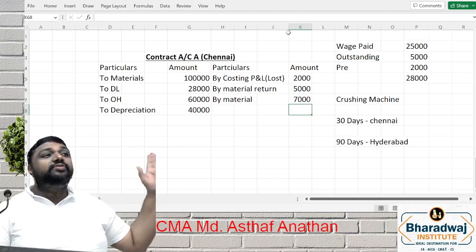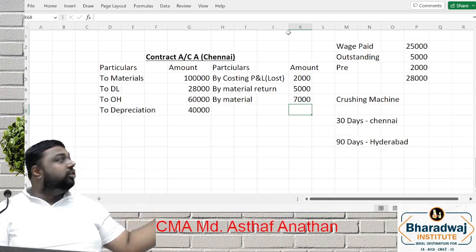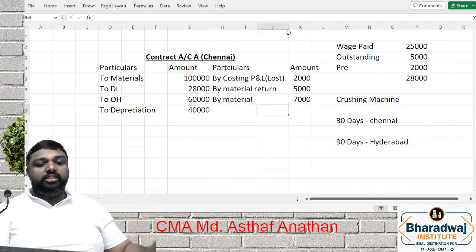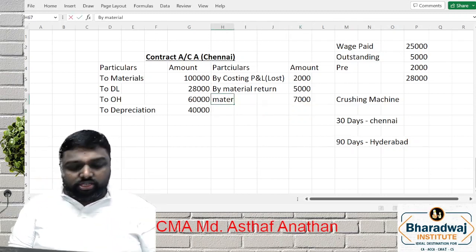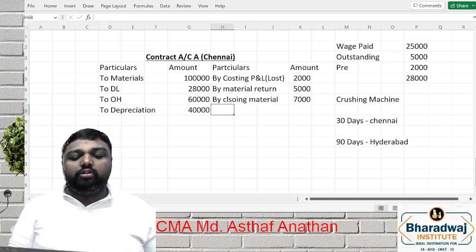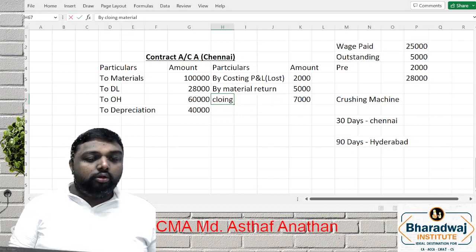So debit side is full of expenses. Credit side, any abnormal item we have to reverse. Material return we have to adjust. Then closing. This material is nothing but closing material. Here there is no strict rule of accounts that you have to treat proper name and all. You can simply write closing material.